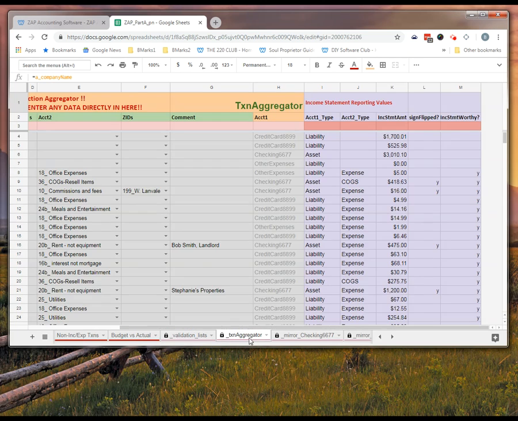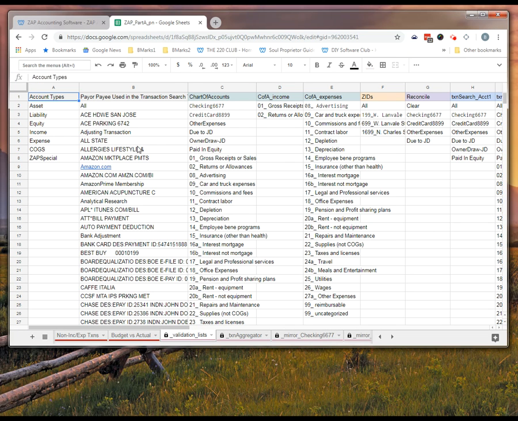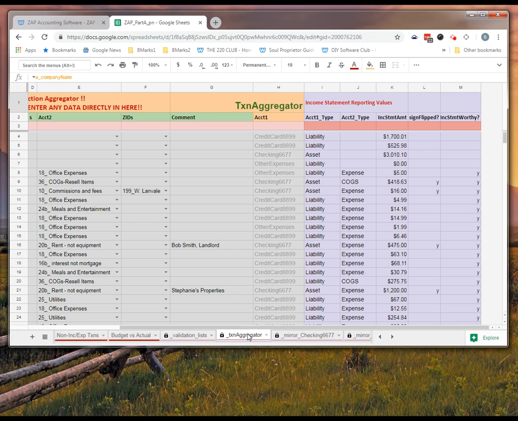We have silent tabs, as I mentioned. In this case, this is where a lot of the lists for the drop-down boxes are all stored. Transaction aggregator is where all the math for the accounting software is. It's where all the accounting magic happens. So for those that are interested in trying to figure out how this works, it's really all contained on this tab where the bulk of it is.